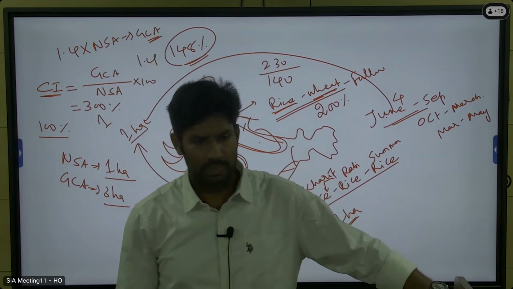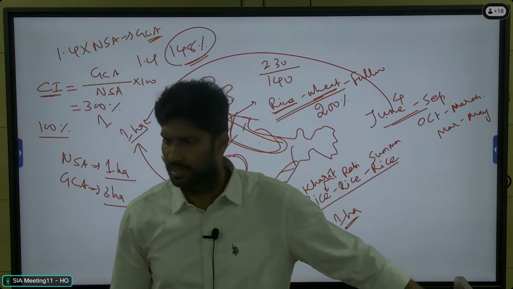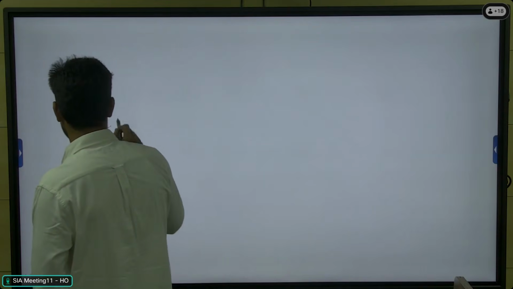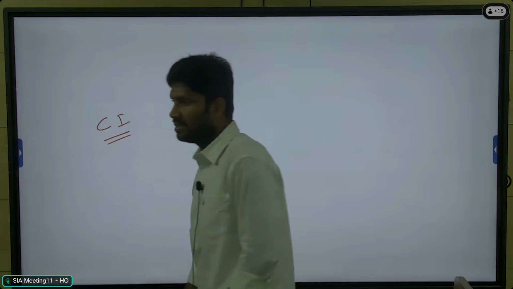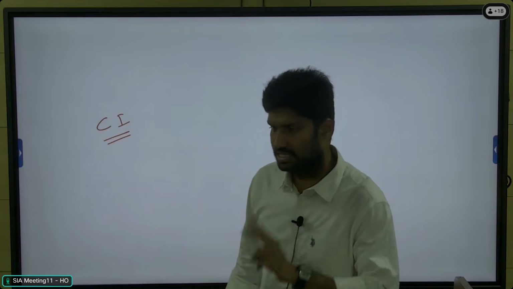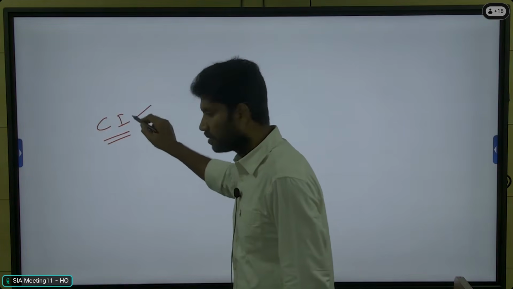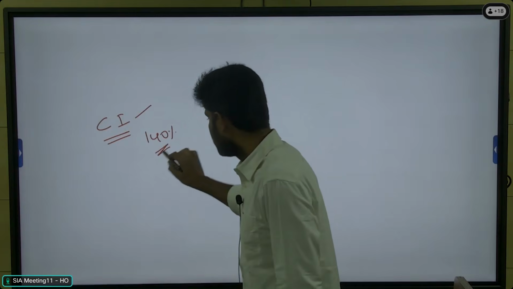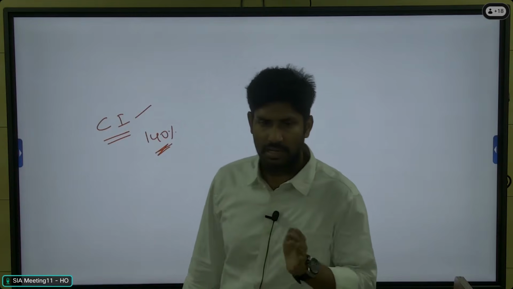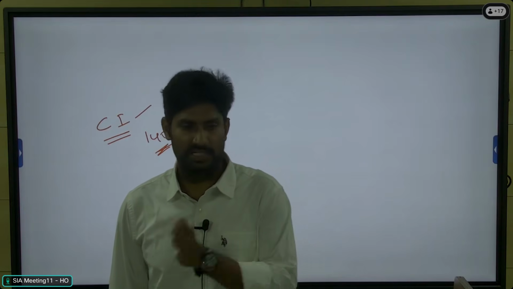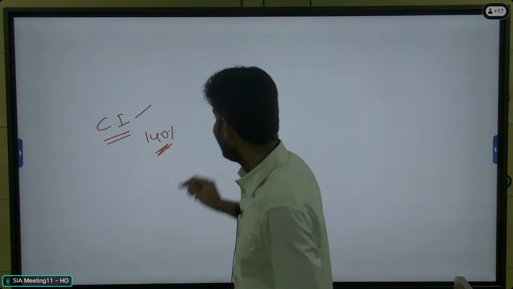So this is a simple calculation. Now, why do we need to study this concept? What is the importance of the cropping intensity index? There are 2 significances of this concept. One is based on this percentage, the 140% or 145%, it is important to understand how many times the land is utilized in India. So it shows the land use efficiency.